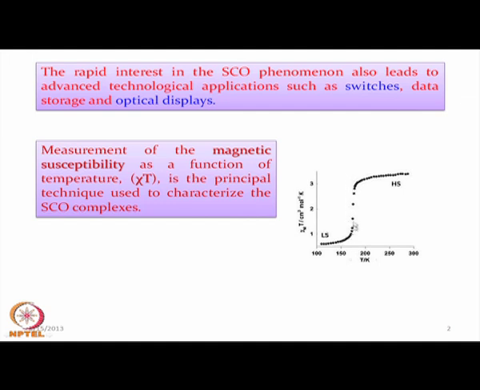So, the sudden jump in magnetic moment, say from a value of 1 to 3, due to the transformation of the molecule from a low spin state to a high spin state, is clearly seen from this particular plot. It is a very simple plot; we can determine it even with the use of the primitive Gauss balance. The Gauss balance can be utilized for the determination of the susceptibility parameter and the temperature of the measurement, but the only difficulty is that the Gauss balance cannot be operated nicely at different temperatures.